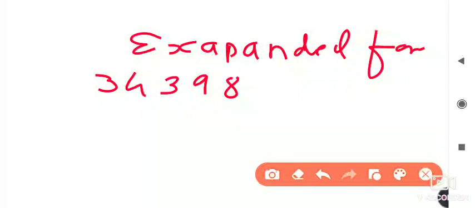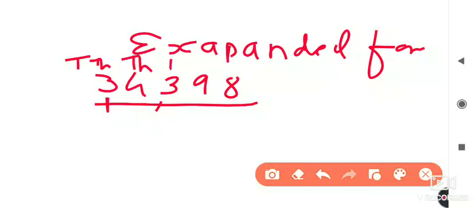They are asking what the expanded form of this number is. If you put a comma after 3 digits, it is 34,398. This is the ten thousands place, this is the thousands place, this is the hundreds place, this is the tens place, and this is the unit place. As you know, at the ten thousands place, the place value is 30,000.